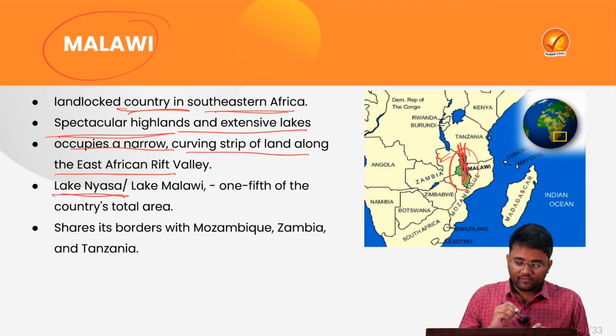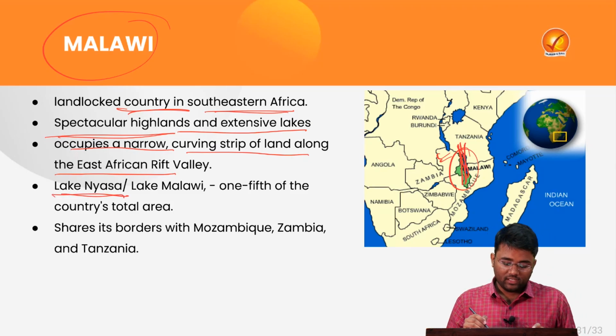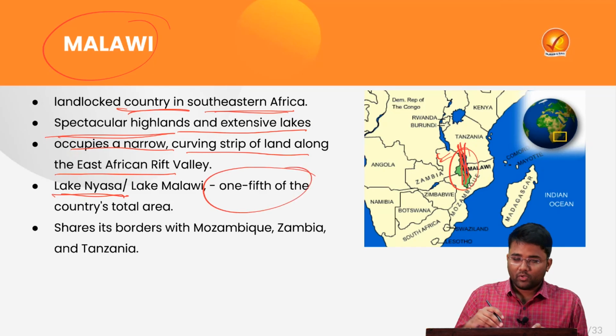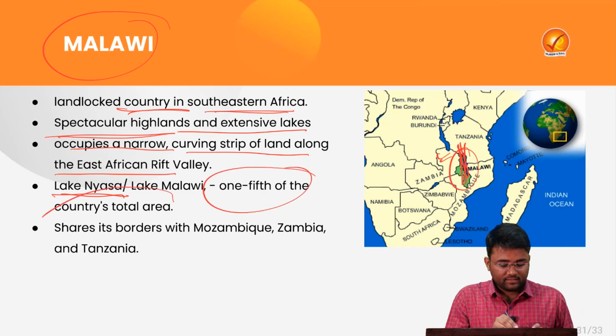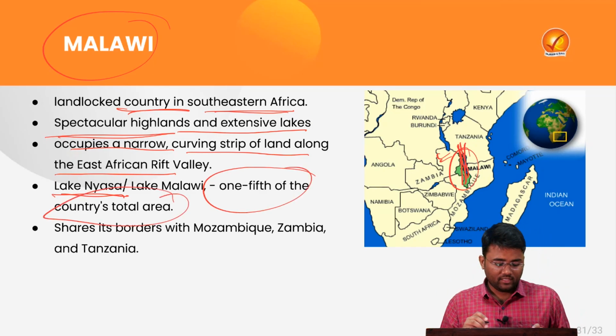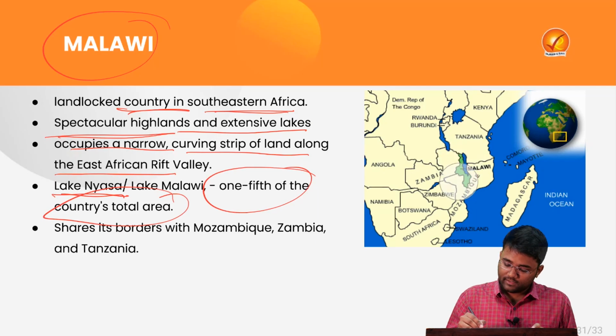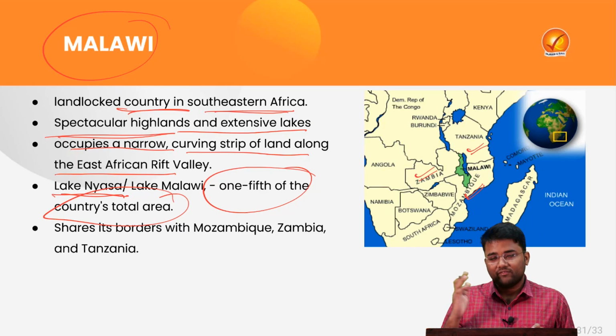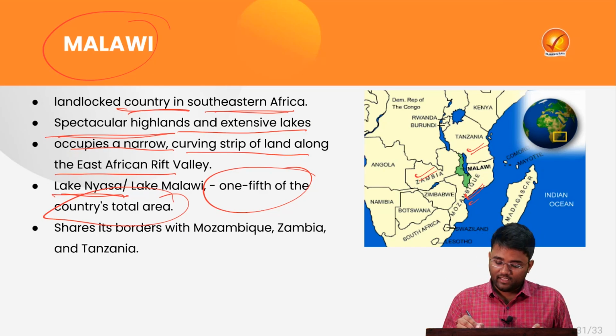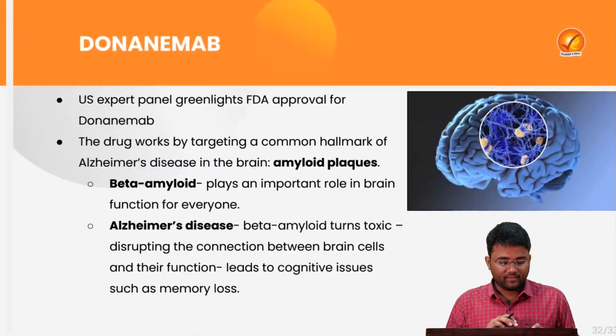The Lake Nyasa, which is also called Lake Malawi, occupies almost 1/5 of the area of the country Malawi. Then Malawi also shares its borders with Mozambique, Zambia and Tanzania. So Malawi shares its borders with three countries, that is Mozambique, Zambia and Tanzania.